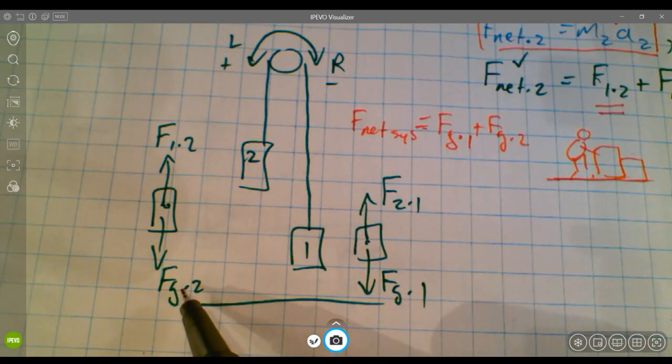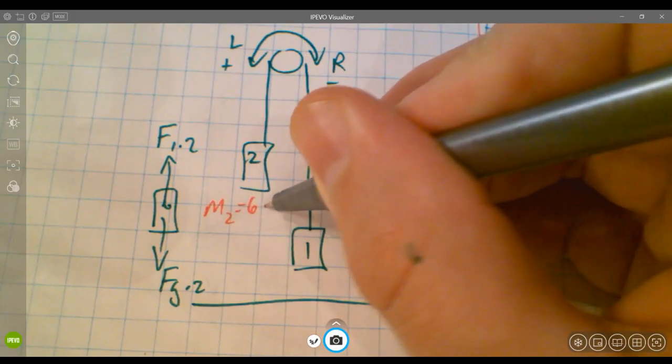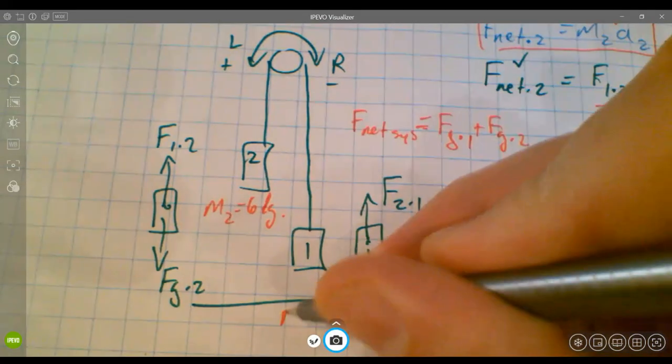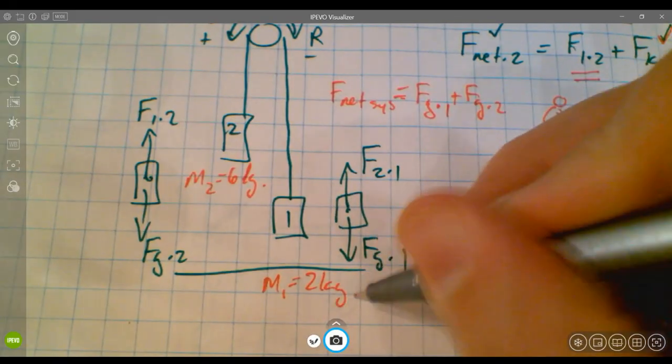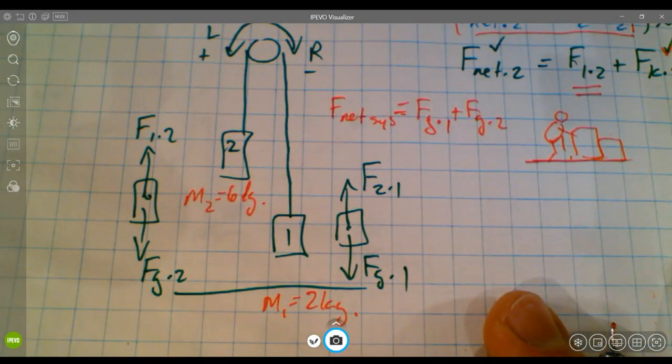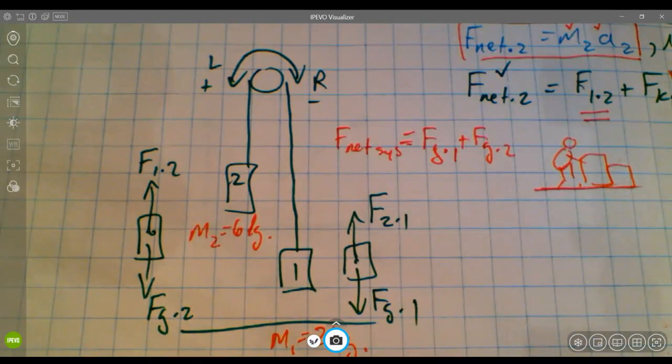And if Fg2 was larger because maybe mass 2 was equal to 6 kilograms and mass 1 was equal to 2 kilograms, we might say that mass 2 is going to win this tug of war, so I'm going to make to the left be positive and to the right be negative.